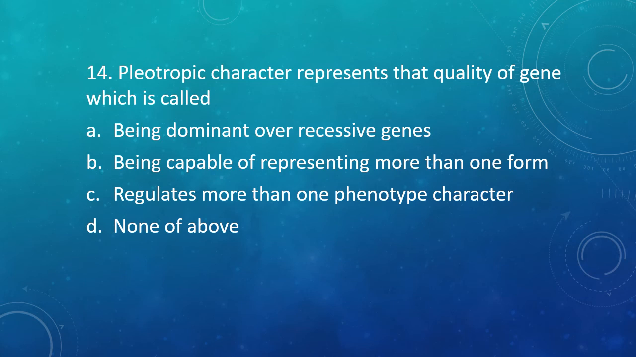Question number 14. Pleiotropic character represents that quality of gene which is called being dominant over recessive gene, being capable of representing more than one form, regulates more than one phenotypic character, or none of these. The correct answer is option C, regulates more than one phenotypic character.